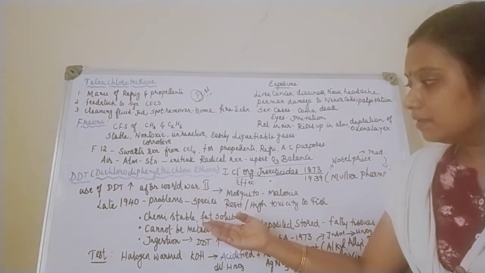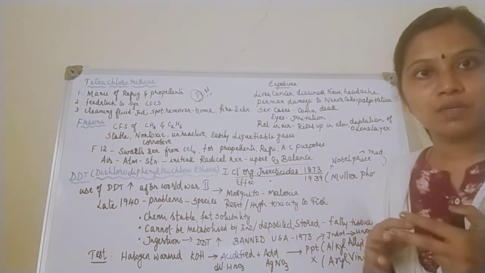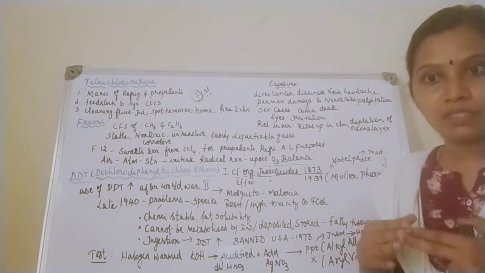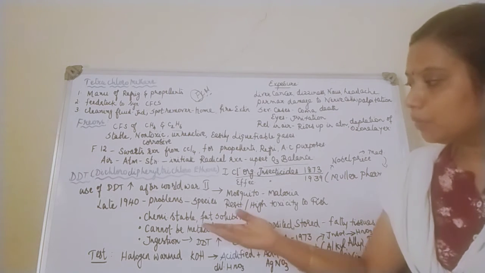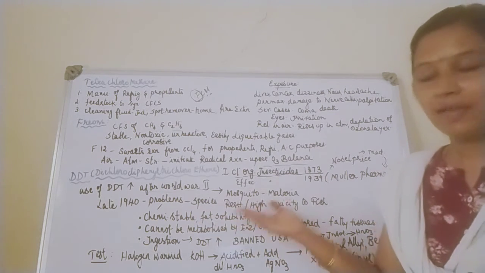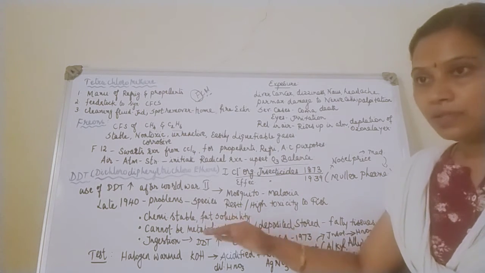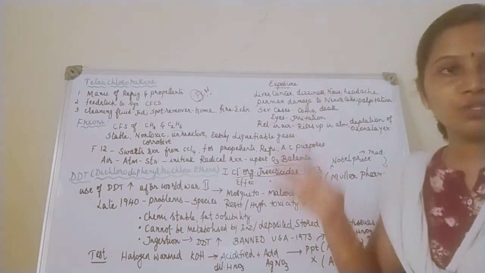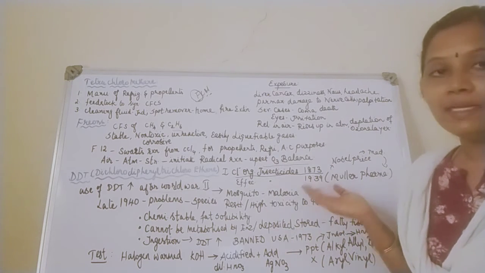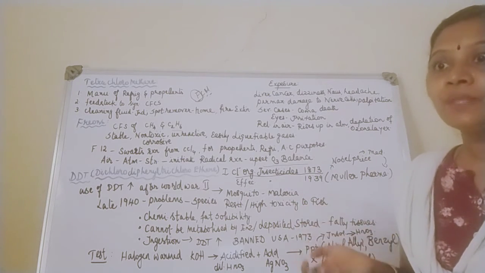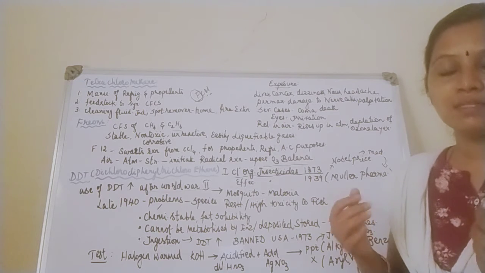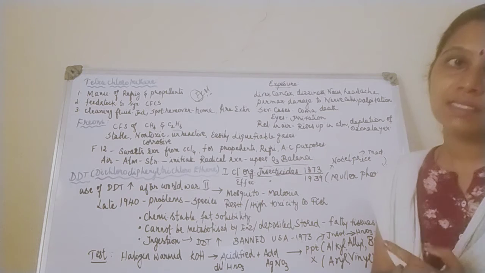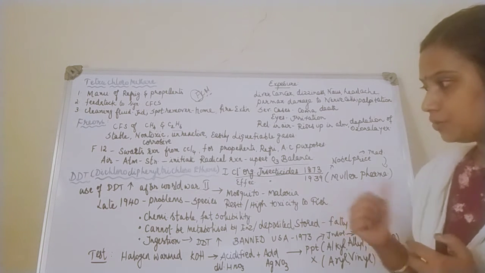It is also fat soluble. If I add any other steroid containing solvents to cleave it, that is also impossible because it is fat soluble. Because of all this, it is going to enter the last level of the food chain, that is the fish, leading to high toxicity in the fish. And a person who accidentally ingests this DDT will not be able to metabolize it. As a result, it will accumulate in the fatty tissues.